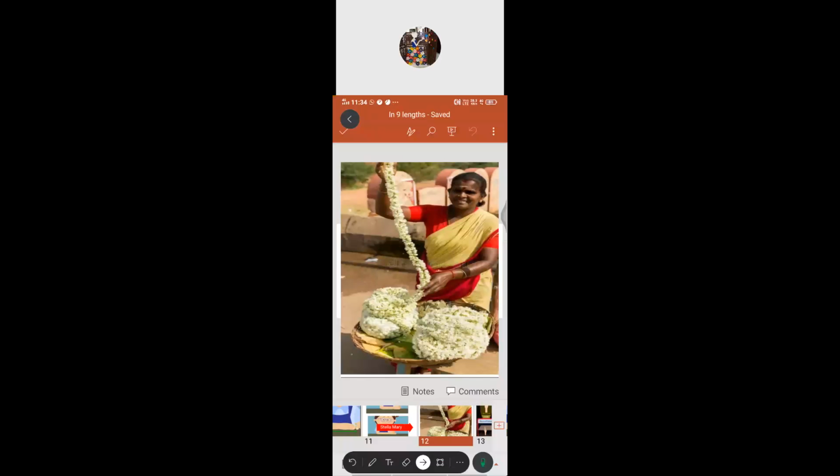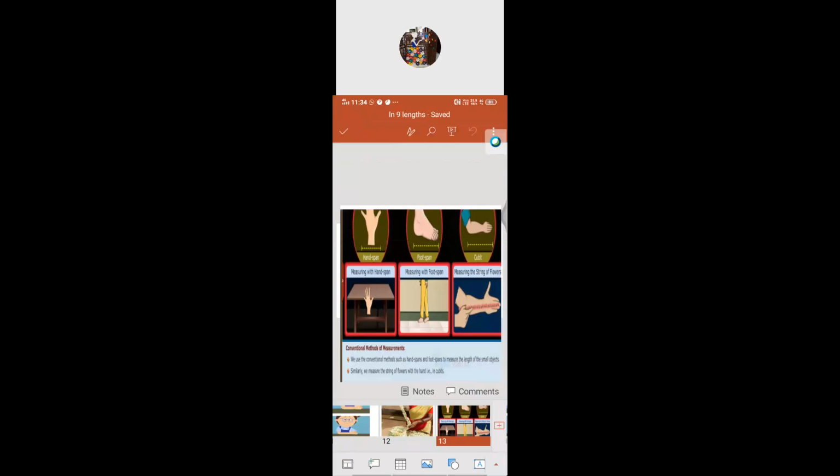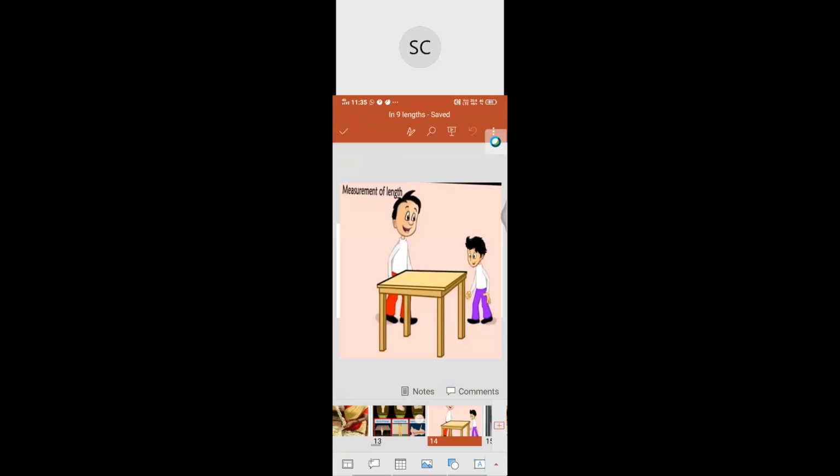So far we have seen hand span, finger span, as well as foot span and cubit measurement. These are very easy as well as convenient ways of measuring length. But there is a small problem. What do you think is the problem? Yes, it can lead to confusion and mistakes.